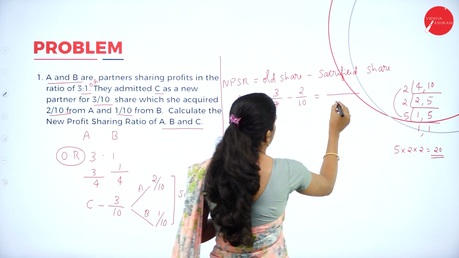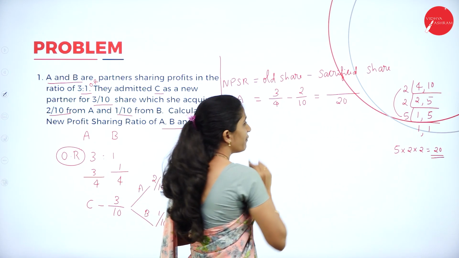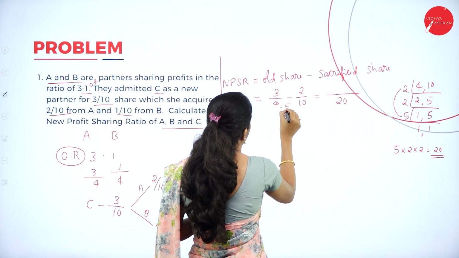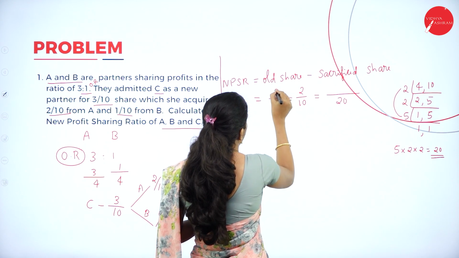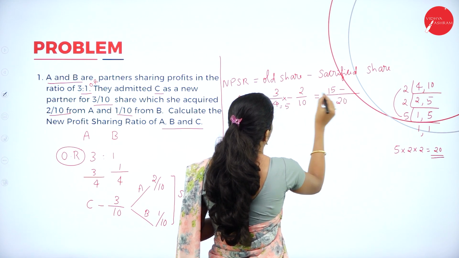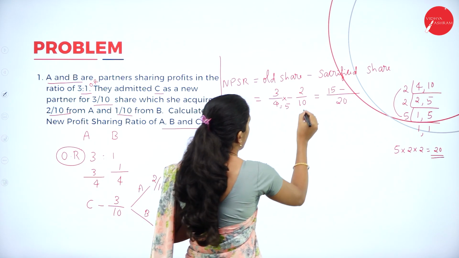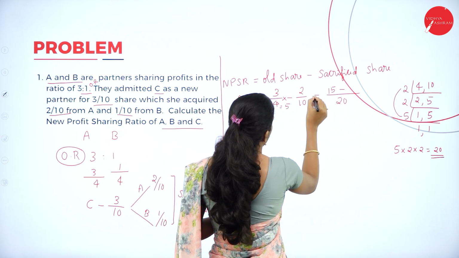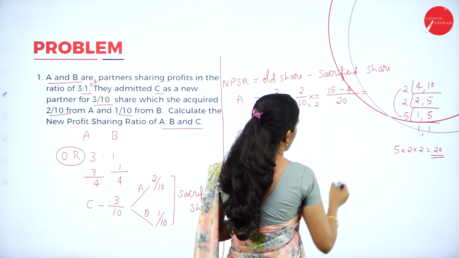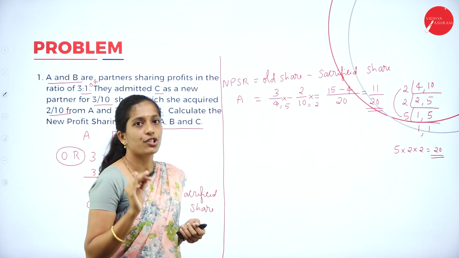Now write that LCM in the denominator, that is 20. Check whether 20 is divisible by 4. Yes, it is divisible by 5, so multiply 5 into 3, which is 15. Minus. Next, check whether 20 is divisible by 10. It is divisible by 2, so multiply 2 into 2, which is 4. So 15 minus 4 gives 11 by 20. This is the new profit sharing ratio of A.